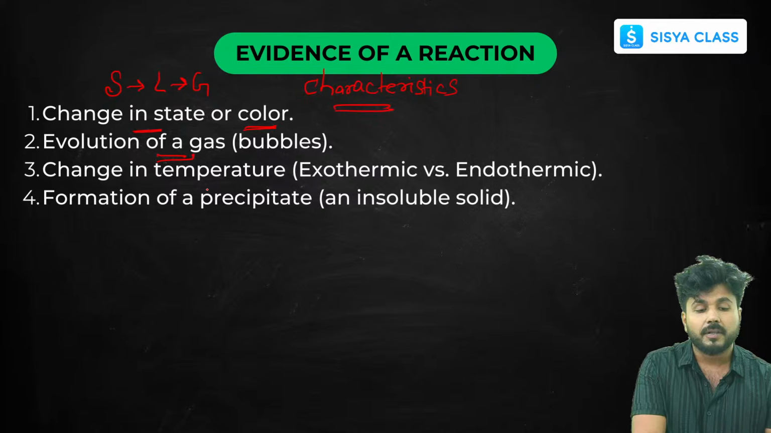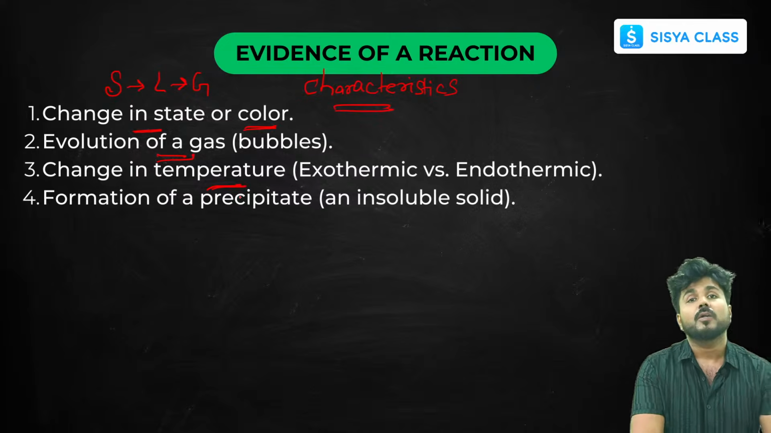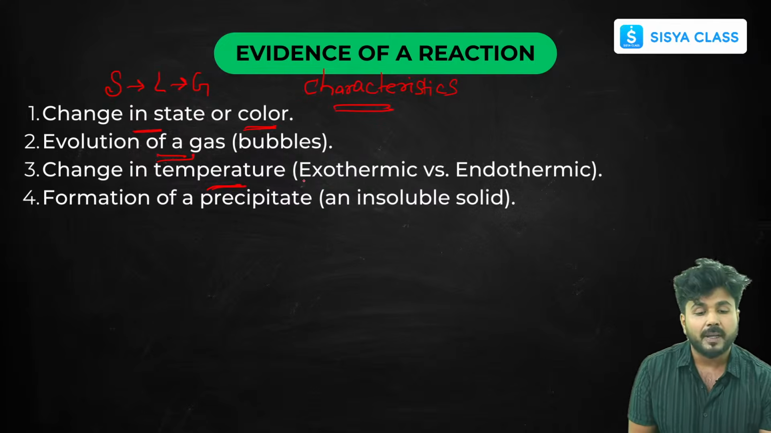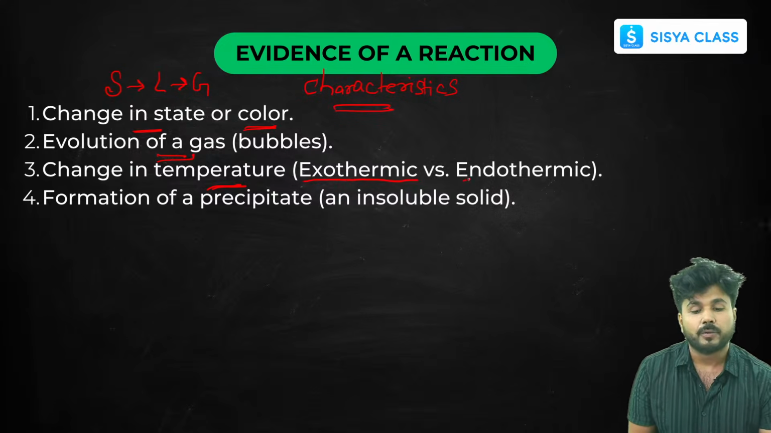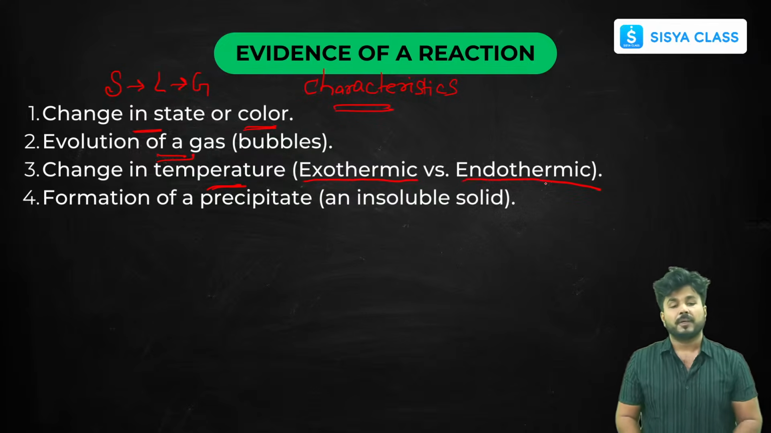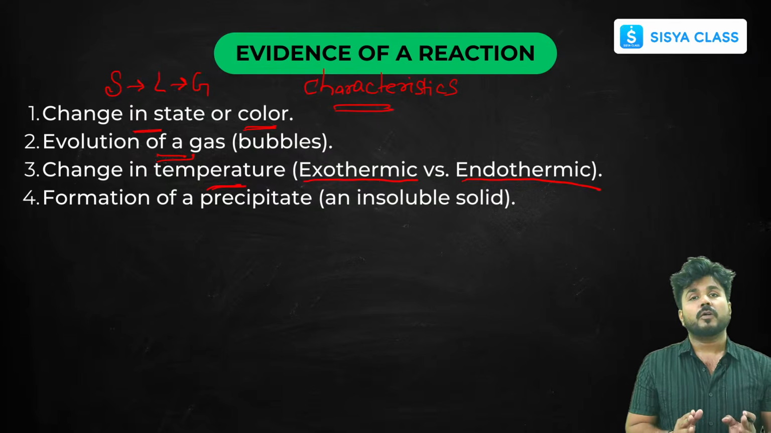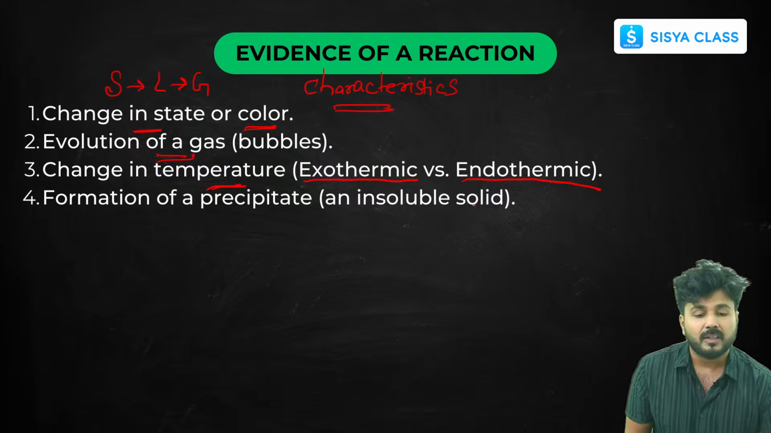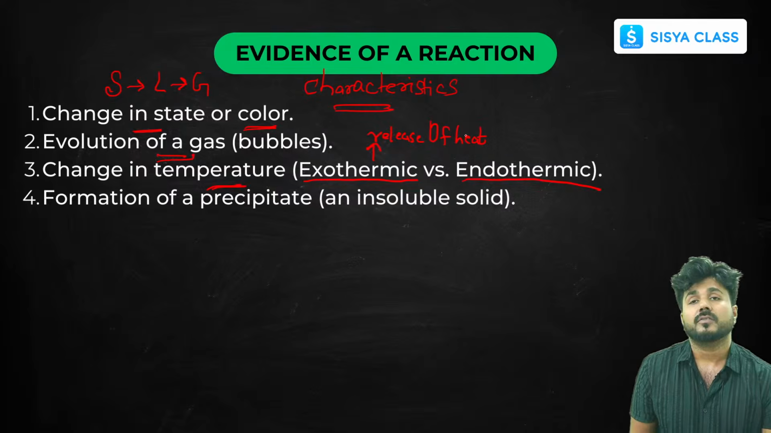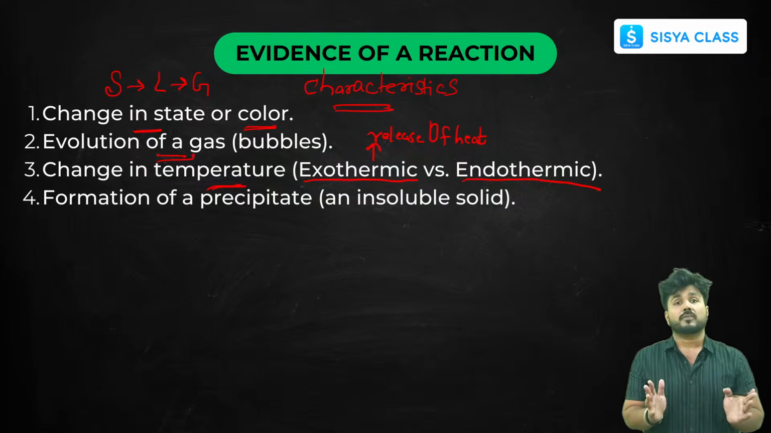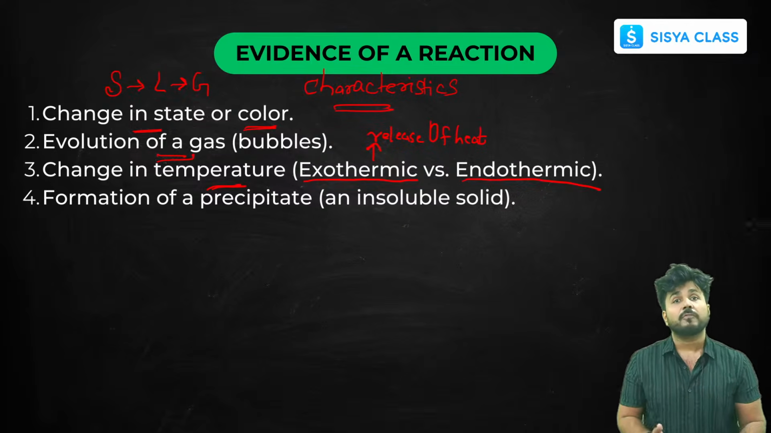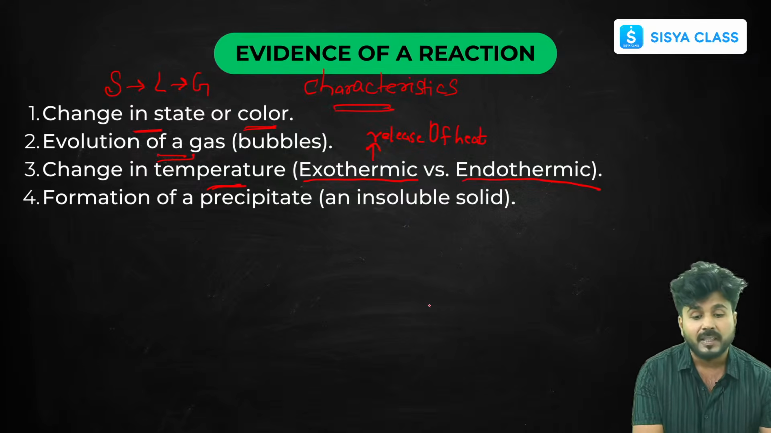Now another one is change in temperature. These two words you are very familiar with, exothermic and endothermic. Still, I'll brief it a bit for you. So exothermic reaction, what does it mean? Exothermic basically means release of heat. That means during a reaction, heat is released. The reaction is so vigorous, so reactive, that the reactants already react and it results in the formation or release of heat. Then it will be exothermic.